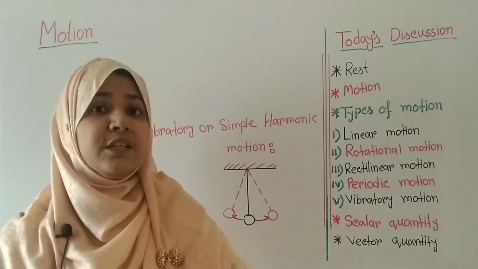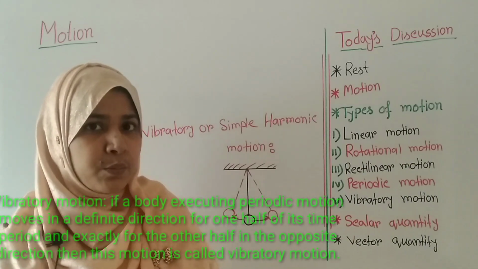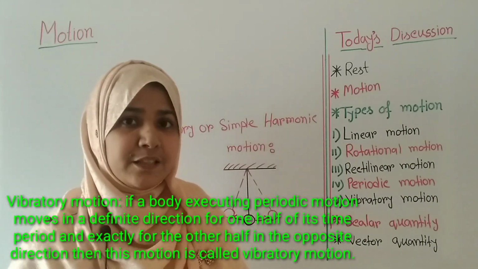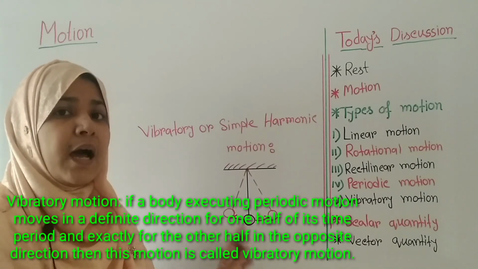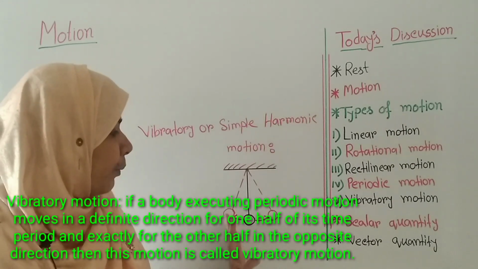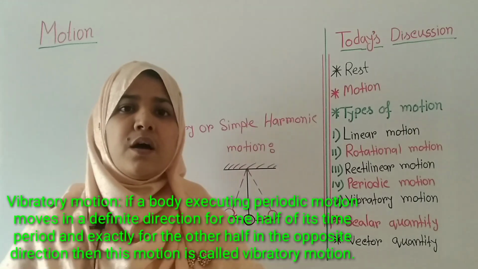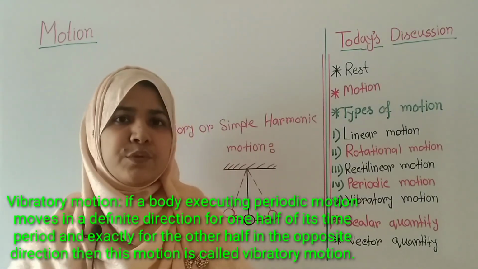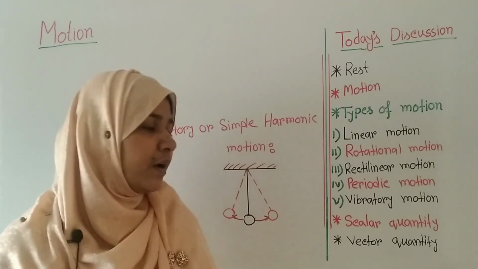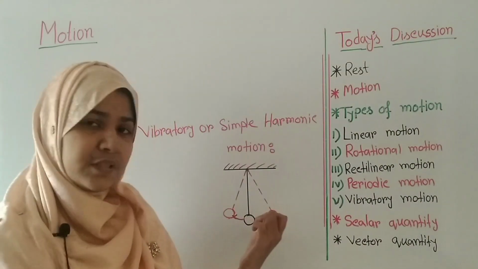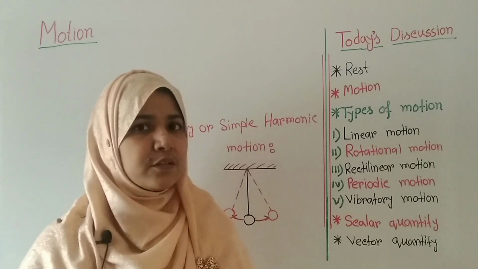So we say that if a body executes periodic motion in such a way that it moves half the time in a definite direction and the other half in the opposite direction, it is called vibratory or simple harmonic motion. Examples of vibratory or simple harmonic motion are the motion of a simple pendulum or the motion of the strings of a guitar.